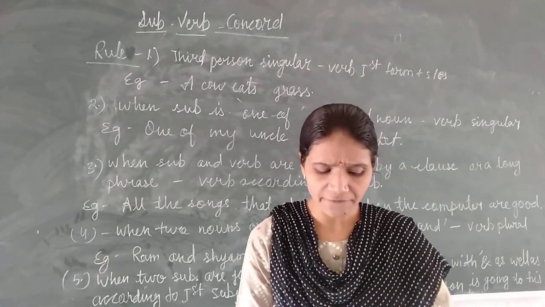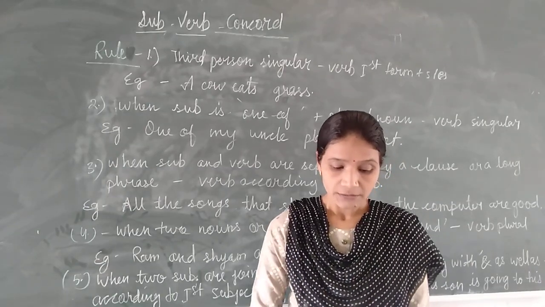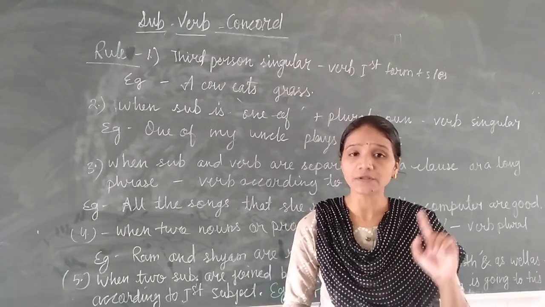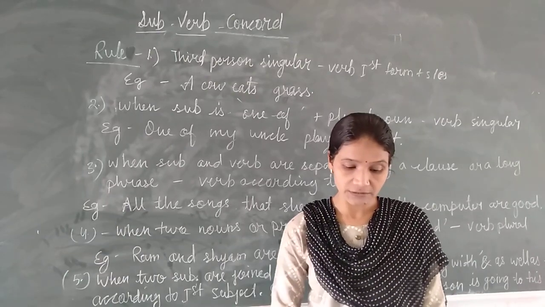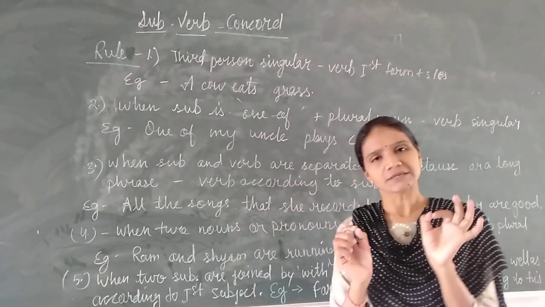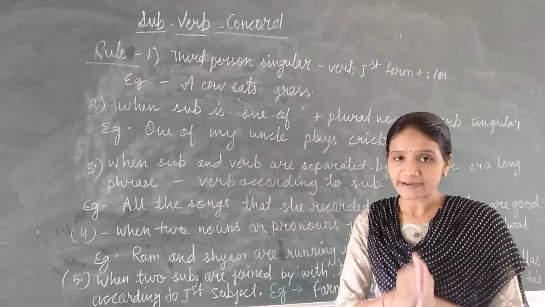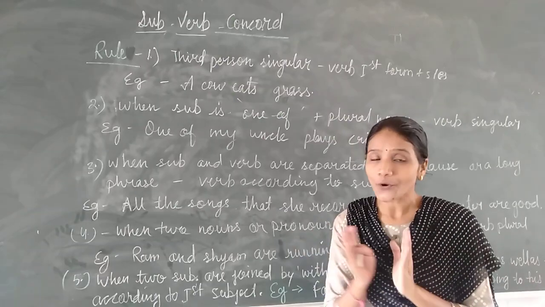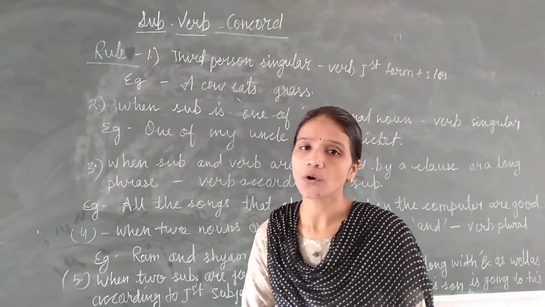First of all, what is the definition of the subject verb agreement? Subject verb concord means that the number and person of the subject must agree with the verb in a given sentence. This agreement of the subject and the verb is called concord or agreement. In simple language, we can say we have a sentence, and in that sentence there is a subject and a verb, so there should be a proper match between the subject and the verb. This is called the subject verb concord.